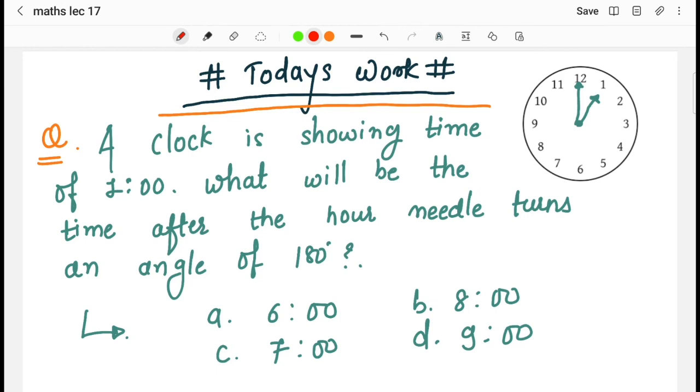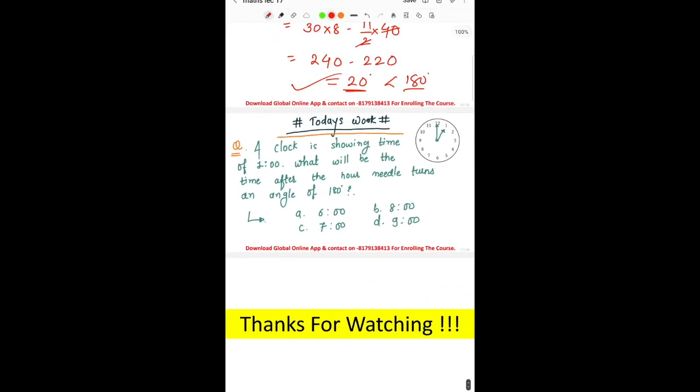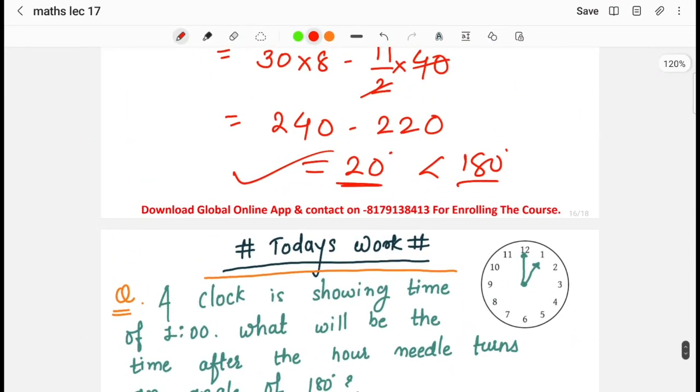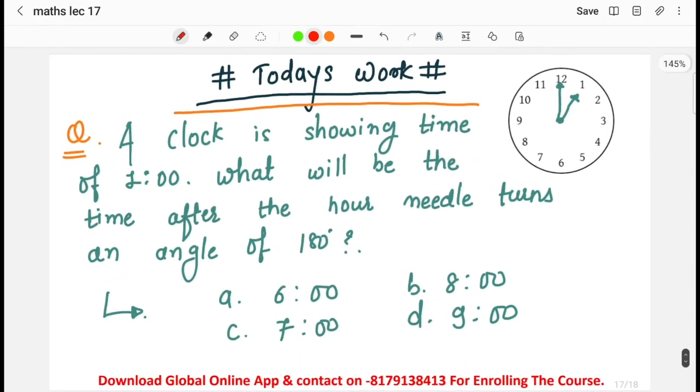Okay, so in today's work you have to solve this question. Try to solve this. I have given you the question: a clock is showing the particular time of 1 o'clock. What will be the time after the hour needle turns 180 degrees? I'll try to explain it to you over here. Okay, the time given over here is 1 o'clock. Basically the hour hand is at 1. Consider the hour hand only over here.